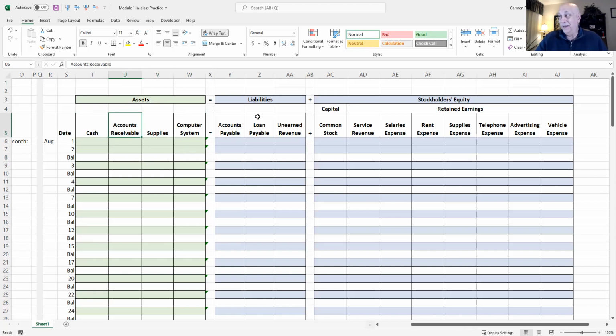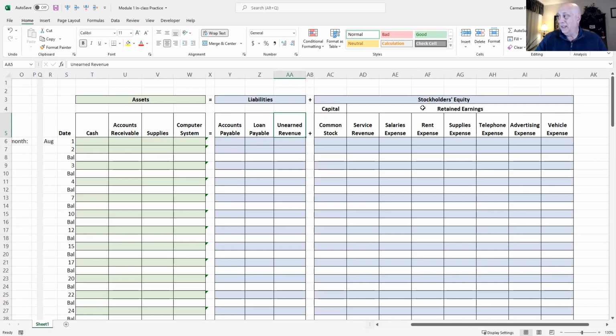On the liability side, you see accounts payable. So accounts receivable, money that's coming in someday. Accounts payable is money going out someday. So receivable coming in, payable going out. All right, and you see loan payable. We'll talk about unearned revenue in a bit.